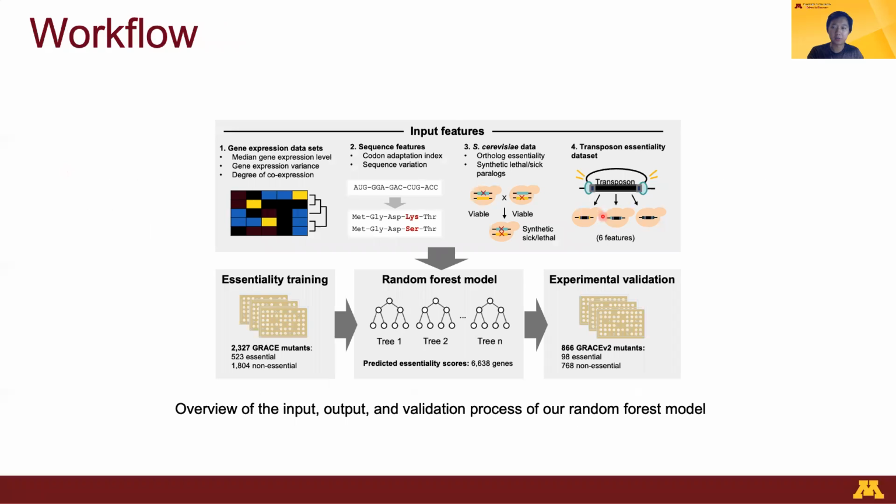Accordingly, in order to generate a comprehensive assessment of genes with evidence for essentiality in Candida albicans, we proposed a machine learning pipeline based on a set of functional genomic features and a gold training standard called Grace Mutant Library. More specifically, we have collected and engineered features from different sources, such as gene expression datasets, sequence features, including codon adaptation index, S-seroVCA data, as well as 6 features from a recent transposon mutagenesis study in a stable haploid genetic background.